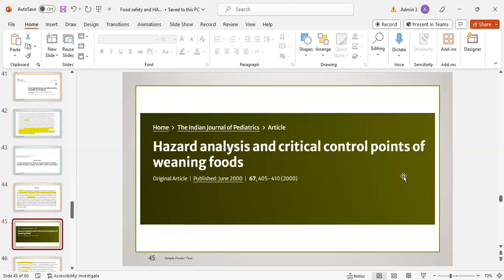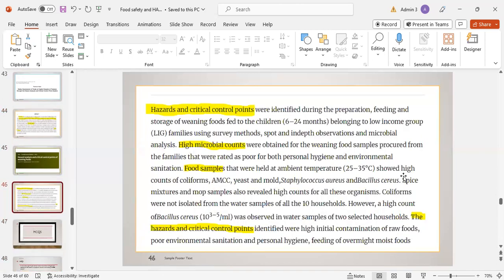And the third article is hazard analysis and critical control point of weaning food. Hazards and critical control points were identified during the preparation and feeding storage of the weaning foods fed to children 6 to 24 months belonging to low income group (LIG) families, using survey methods, spot in-depth observation, and microbial analysis. High microbial counts were obtained for the weaning food samples procured from the families that were rated as poor for both personal hygiene and environmental sanitation.